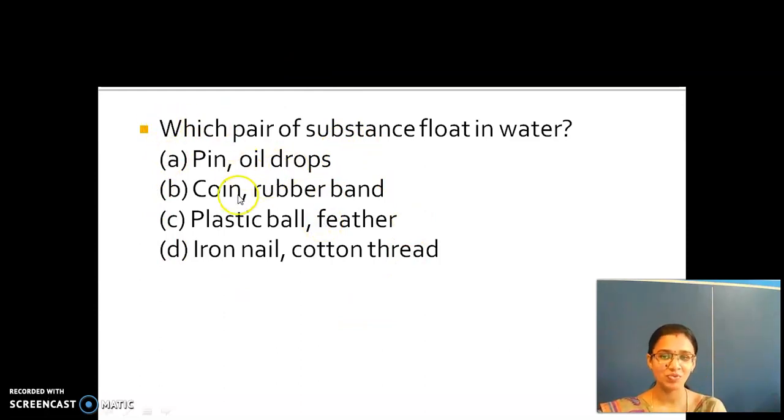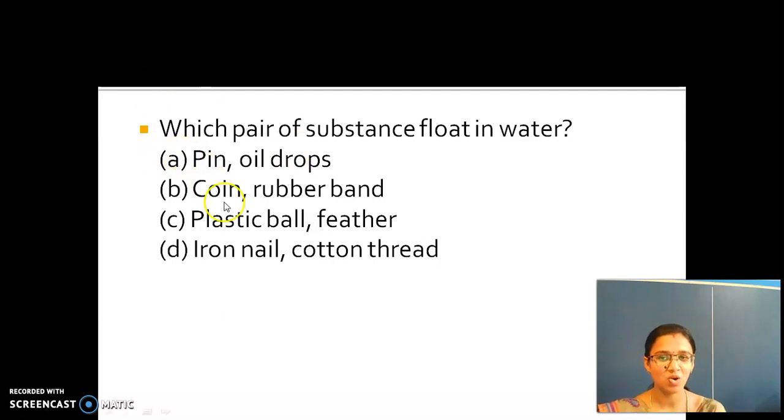Pin and oil drops, coin and rubber band, plastic ball and feather, iron nail and cotton thread. Which of these float? Yes, your answer is fast. Very good. Plastic ball and feather are able to float on the surface of water. Coming to the pin, it has higher density than water, so it sinks. Oil drops: their density is lower than that of water, so they do not mix with water, they float on the surface of water.